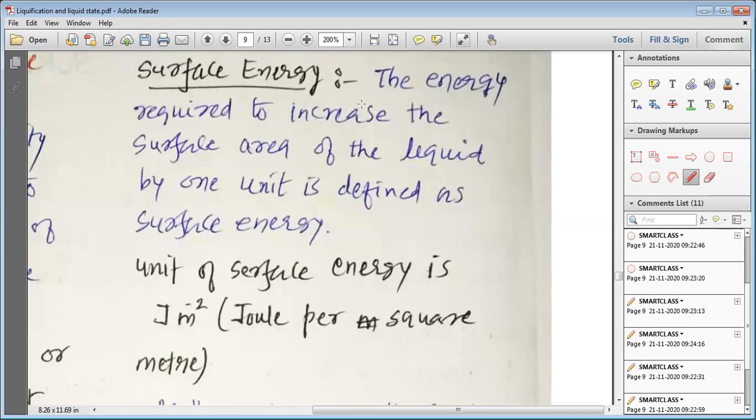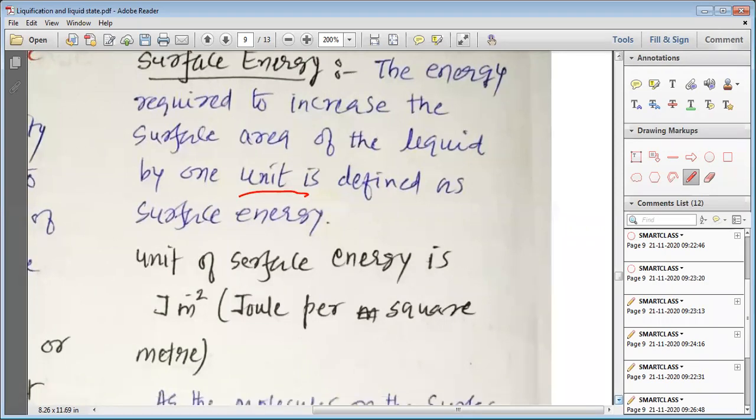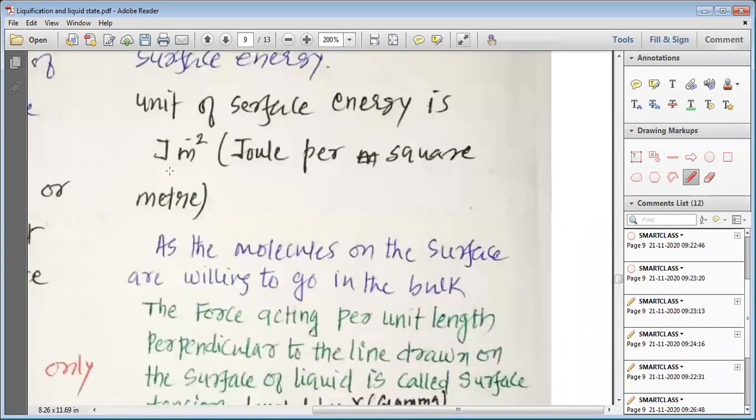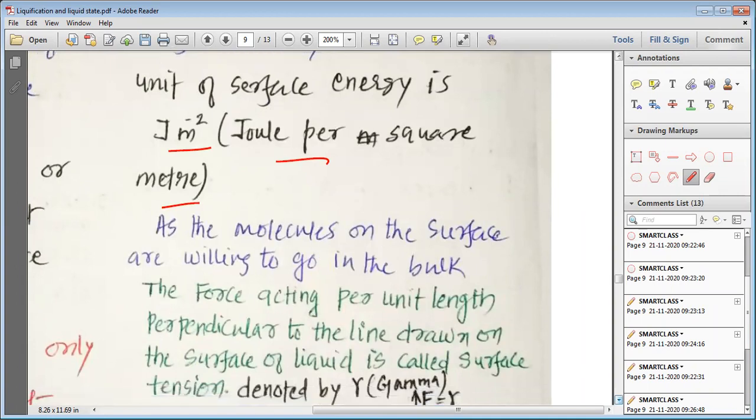This energy required to make the unit area surface of liquid is known as the surface energy. The unit of the surface energy is joule per meter square. Please remember the unit of the surface energy is joule per meter square.